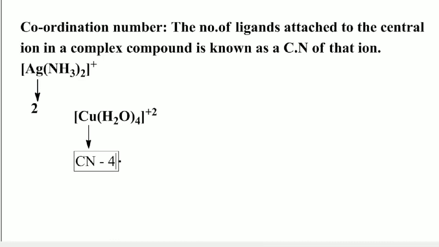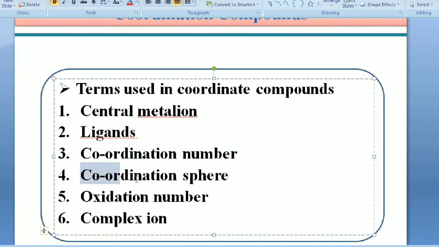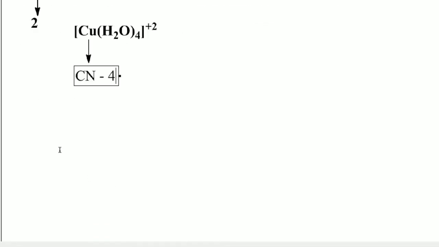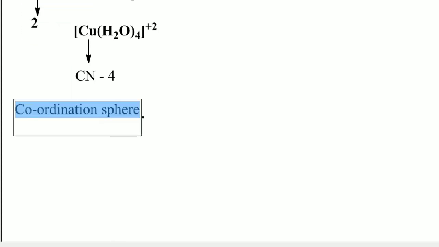Another term frequently used in coordination compounds, students, is coordination sphere.